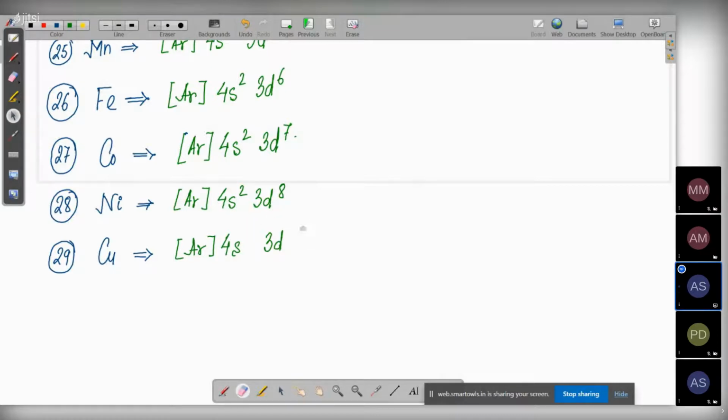We will write it as 4s2 3d9, because that is what is normally expected. Let's try to understand with the box diagram: two electrons in 4s, and nine electrons in 3d.